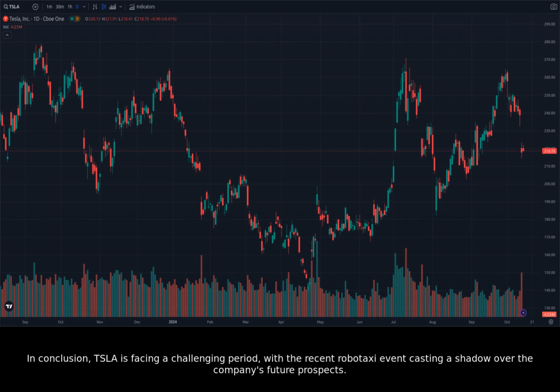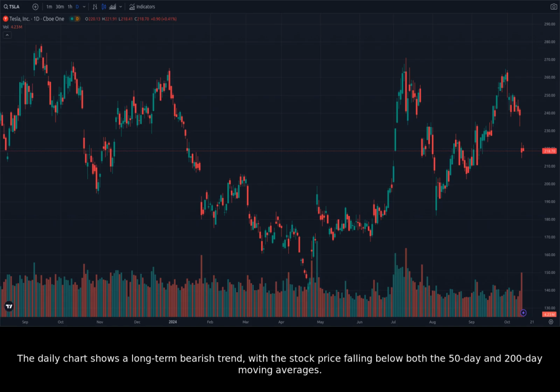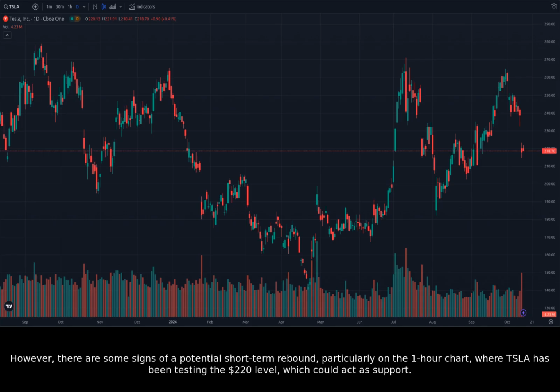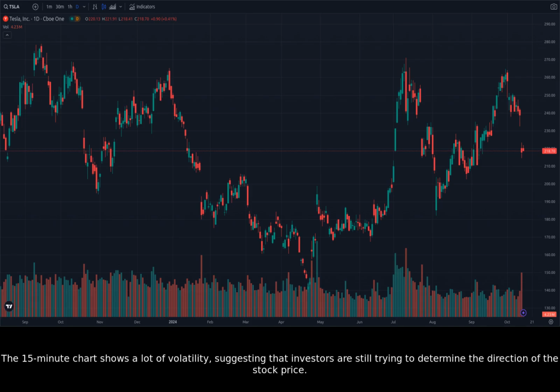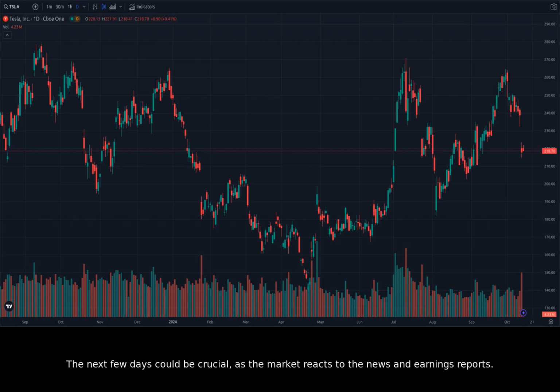In conclusion, Tesla is facing a challenging period, with the recent Robotaxi event casting a shadow over the company's future prospects. The daily chart shows a long-term bearish trend, with the stock price falling below both the 50-day and 200-day moving averages. However, there are some signs of a potential short-term rebound, particularly on the 1-hour chart, where Tesla has been testing the $220 level, which could act as support. The 15-minute chart shows a lot of volatility, suggesting that investors are still trying to determine the direction of the stock price. The next few days could be crucial as the market reacts to the news and earnings reports.